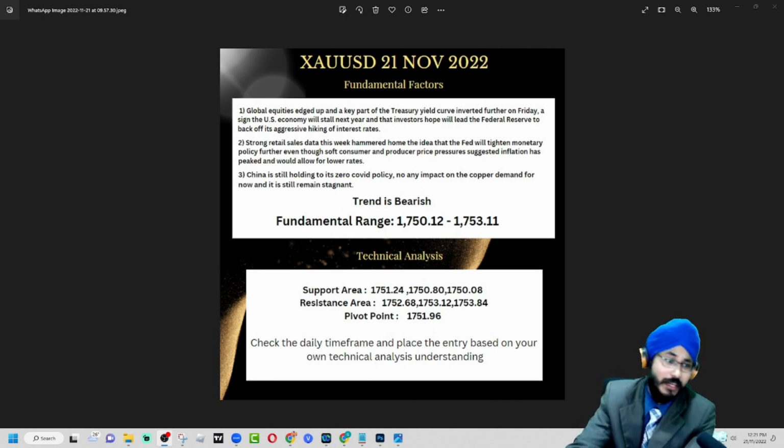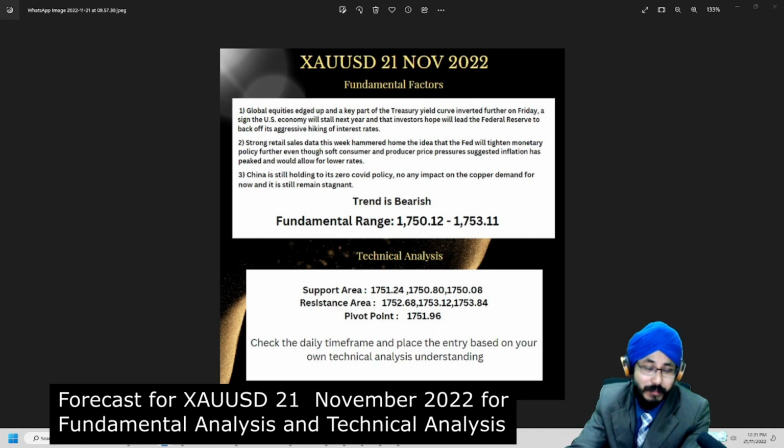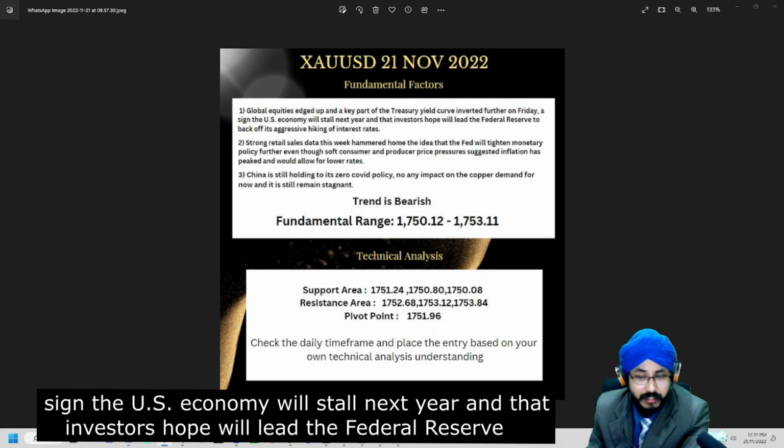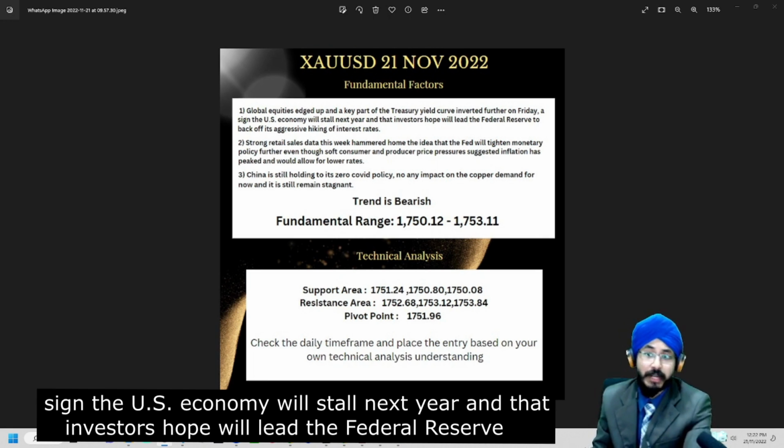Today, I'm going to focus on the gold trend based on fundamental analysis and also technical analysis. First and foremost, for the fundamental factors, we can see that global equities have hedged up, and it is a key part of the Treasury yield curve, which inverted further on Friday. It's a sign that the US economy will stall next year, and that investors hope will lead the Federal Reserve to back off its aggressive hiking of the interest rate. So we are likely to see that the interest rate is actually getting higher.